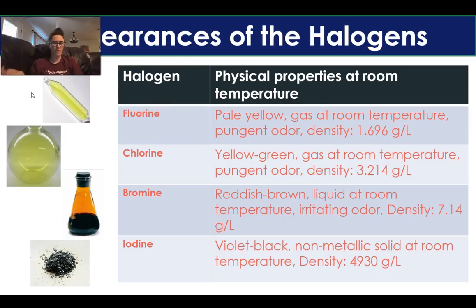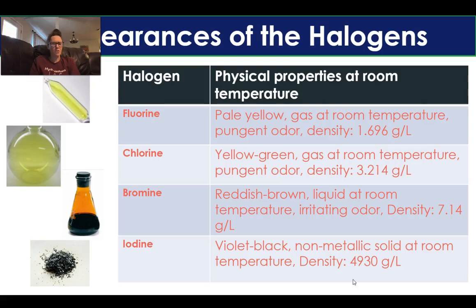What I just described to you was London dispersion forces, which we talked about last year, but I thought I would review it for you. As you go down the halogens, because the London dispersion forces get larger, they are more likely to be solid at room temperature, which is what we see. Fluorine is a gas, chlorine is a gas, bromine is a liquid, and then iodine is a solid. Also notice how the density gets larger going down the group, and that's for the same reasons.